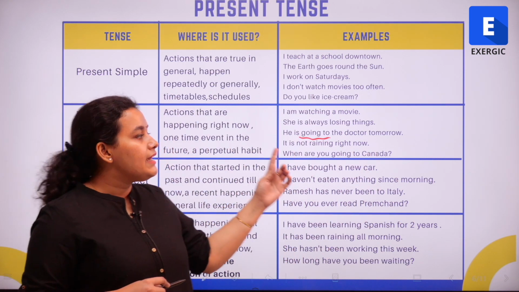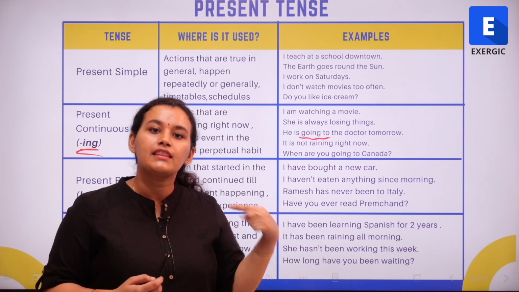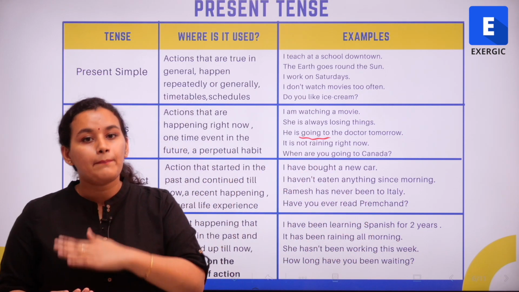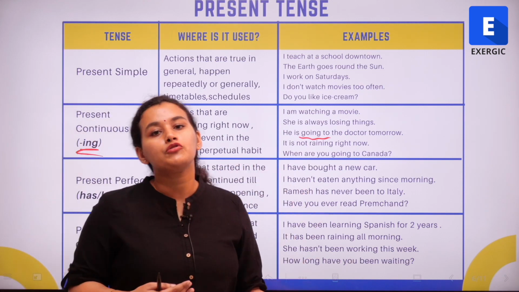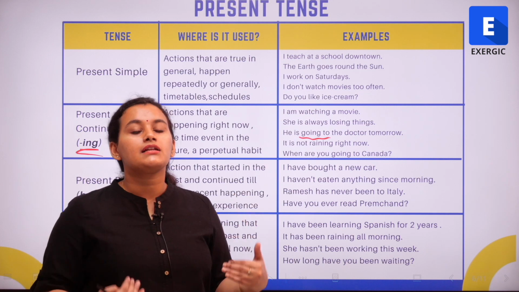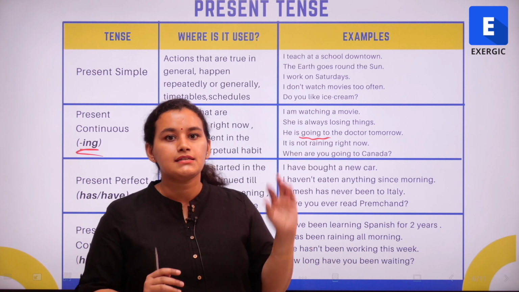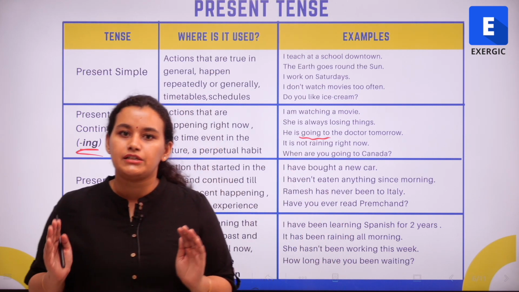For example, he is going to the doctor tomorrow. So it's a one-time event in the future and it is already planned. I am going to meet him in the evening. So it's something that I've already planned. It is something that is going to happen in the future. It's probably a one-time event, but the sentence in itself is in the present continuous tense.